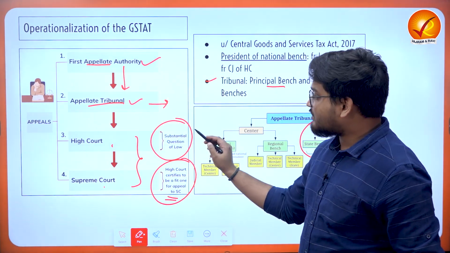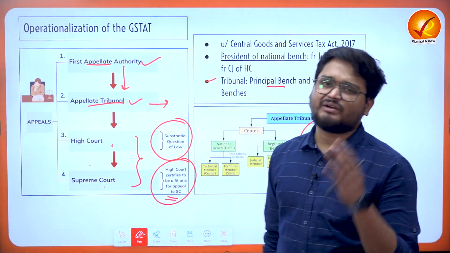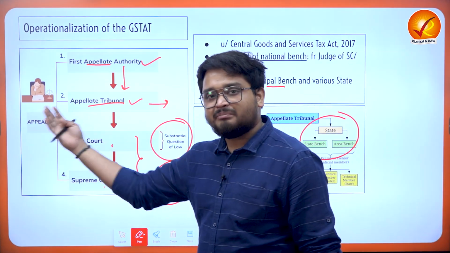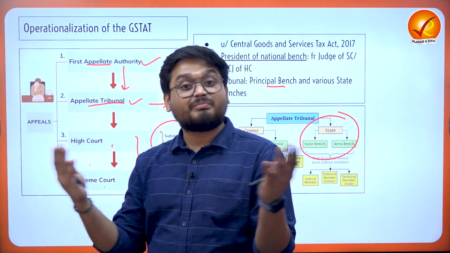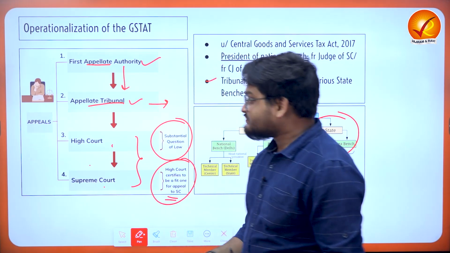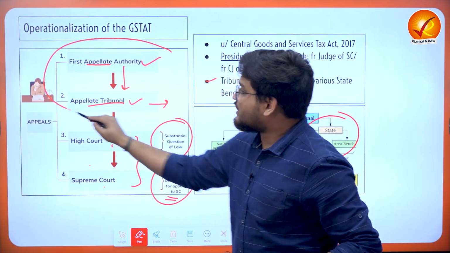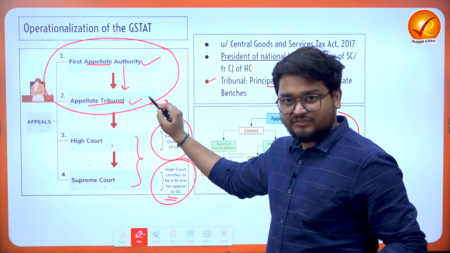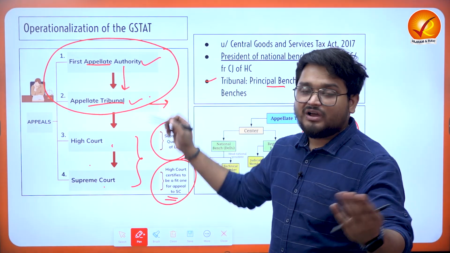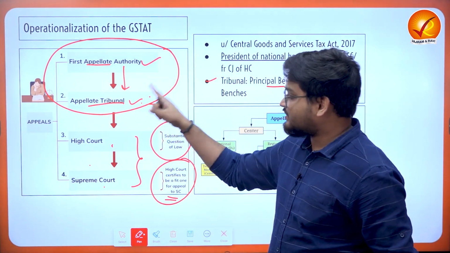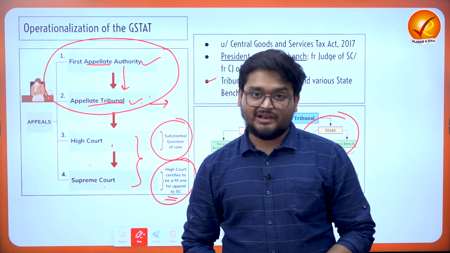There are some conditions in the judiciary, because we have to understand the judiciary is already plagued with too many pending cases, and that is why this appellate architecture has been formed. And if the stakeholders are satisfied with this, then only they can move on to the higher levels here.